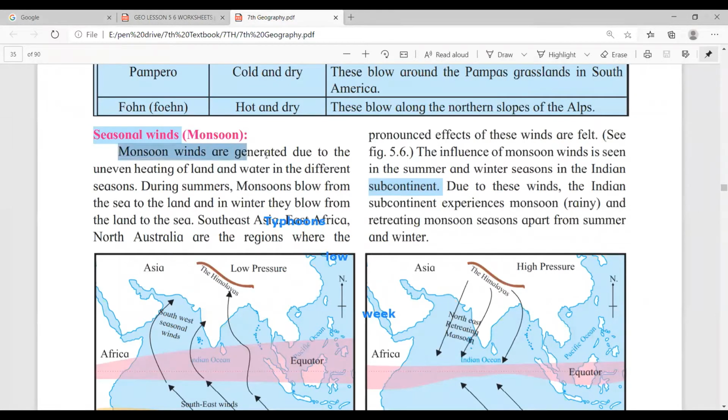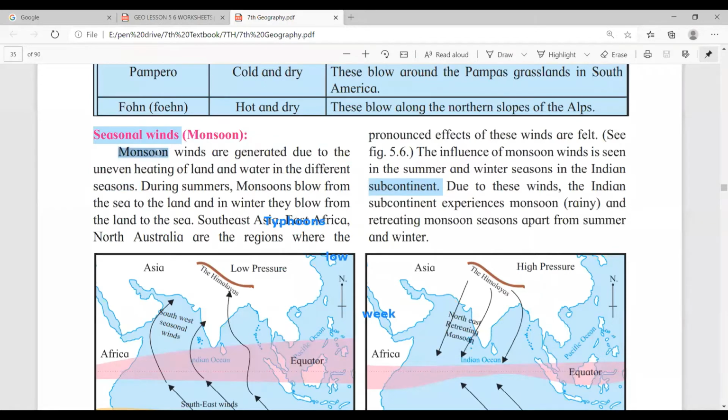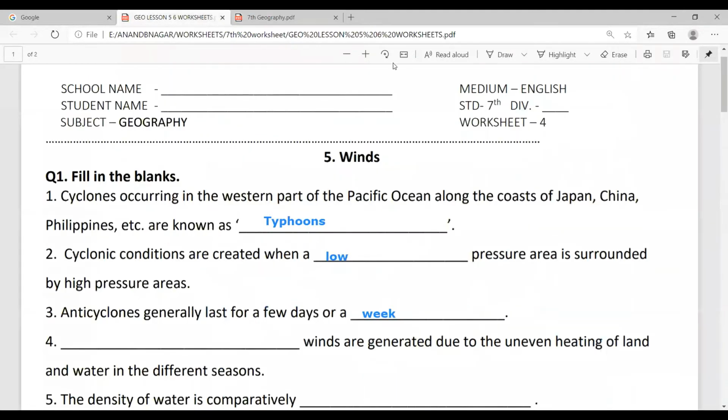Monsoon winds are generally generated due to the uneven heating of land and water in different seasons. Okay, so dash winds means monsoon winds. Okay, write the answer here: monsoon.